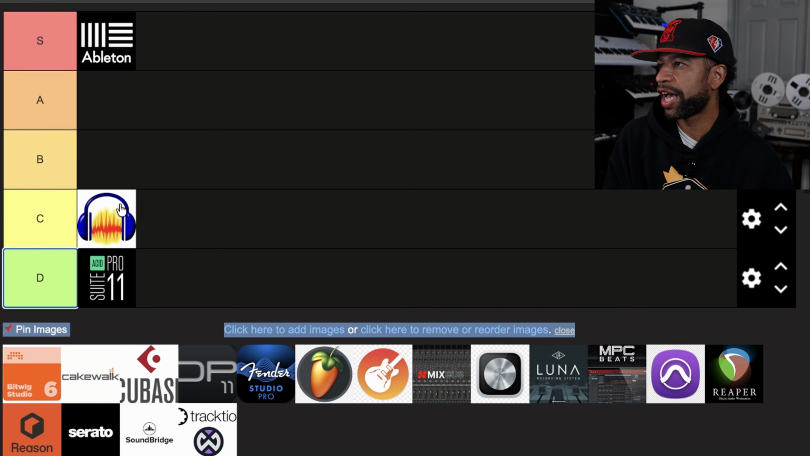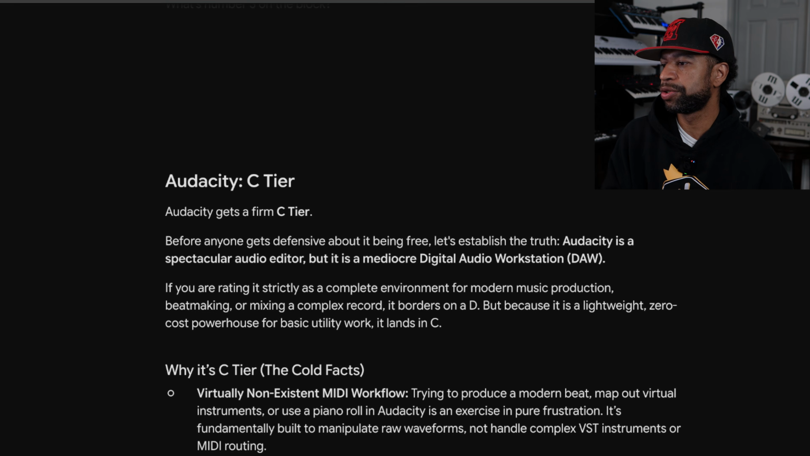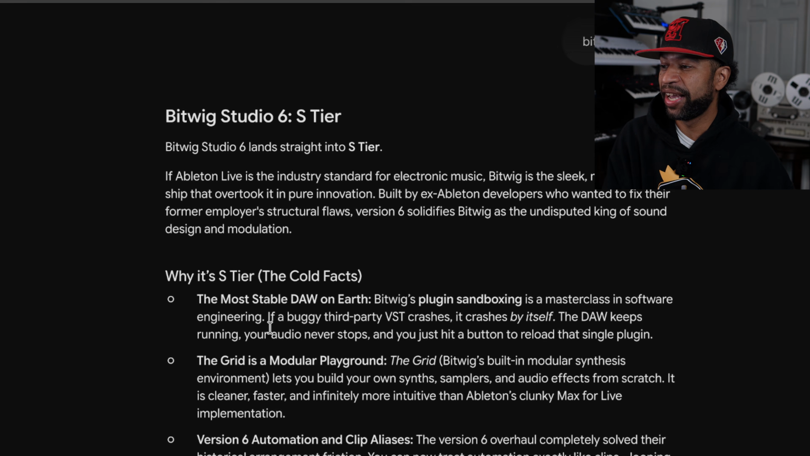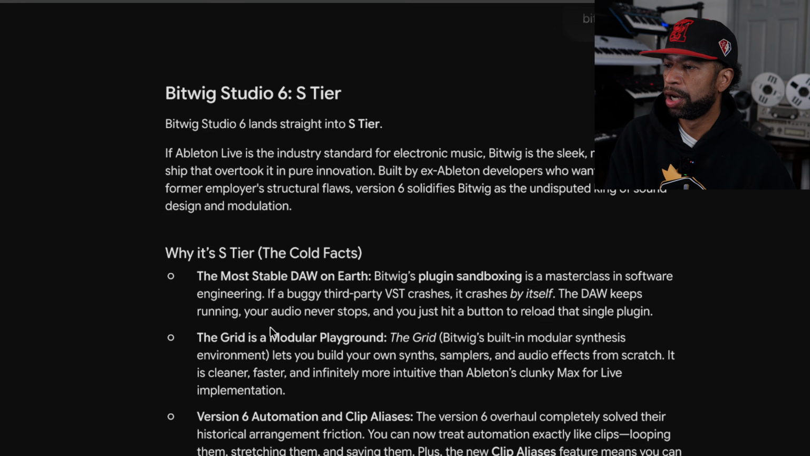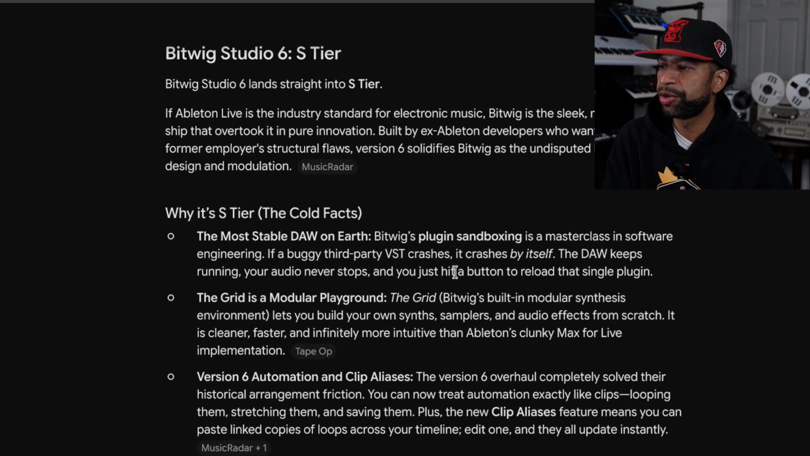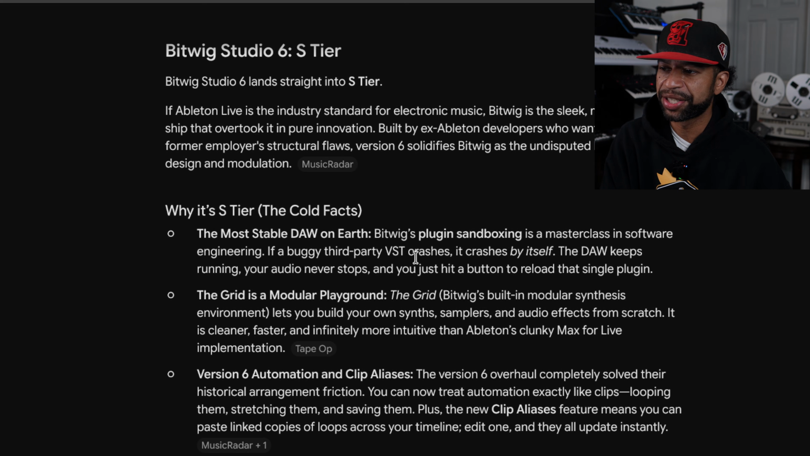So then up next, we have Bitwig 6. So let's go Bitwig Studio 6. All right, so Bitwig is landing in the S tier as well. It's the most stable DAW on earth, they say. Bitwig's plugin sandboxing is a masterclass in software engineering. If a buggy third-party VST crashes, it crashes by itself. The DAW keeps running, your audio never stops, and you just hit a button to reload the single plugin. That is pretty fire.